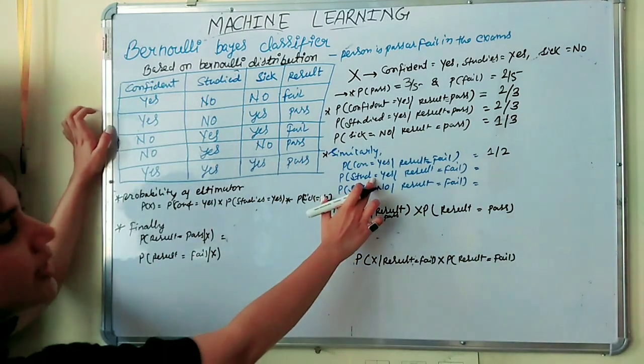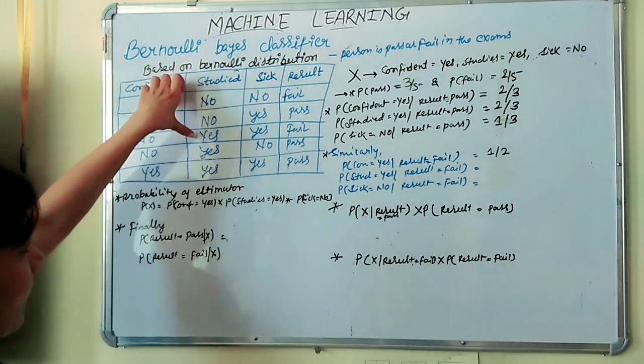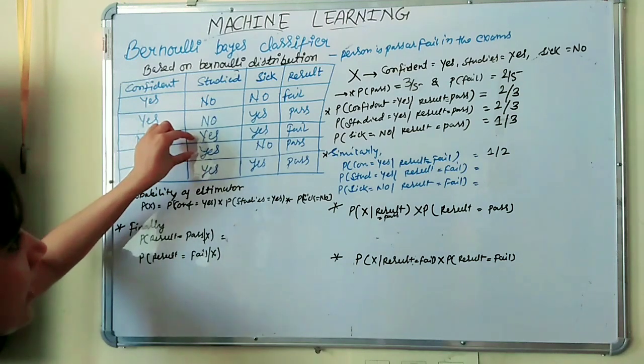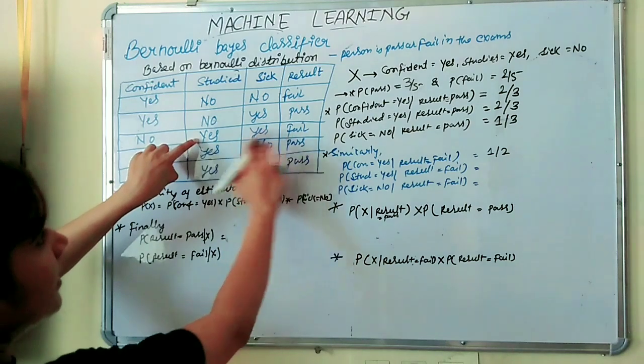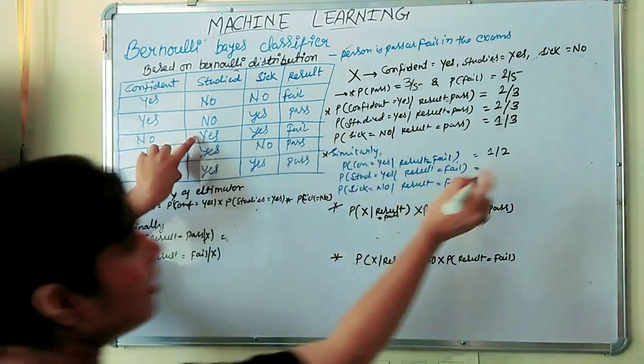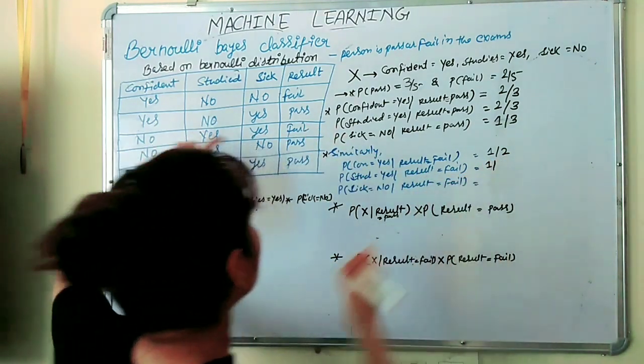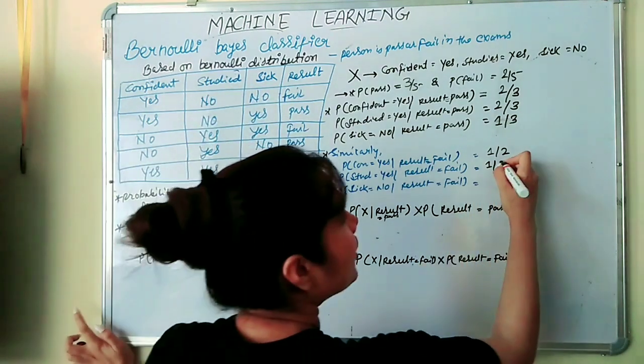Again then for studied equal to yes. 1, 2, 3. We have 3 yes. In how many yes we are getting result fail? Only 1. 1 yes getting result fail. So that is 1 upon, and total number of fail is 2. So we will put here 2.